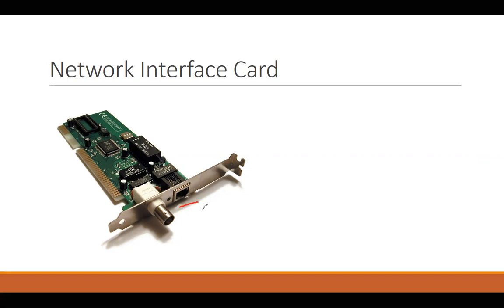Its size is a little bigger than the telephone's cable, but the appearance of the jack is the same. The size would be RJ45 here, and the telephone cable size would be RJ11.